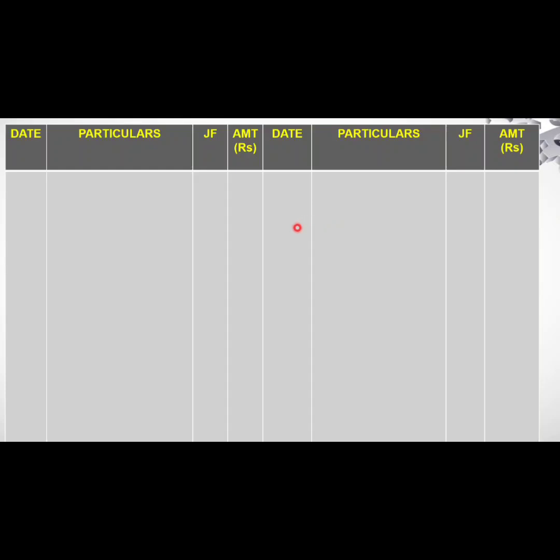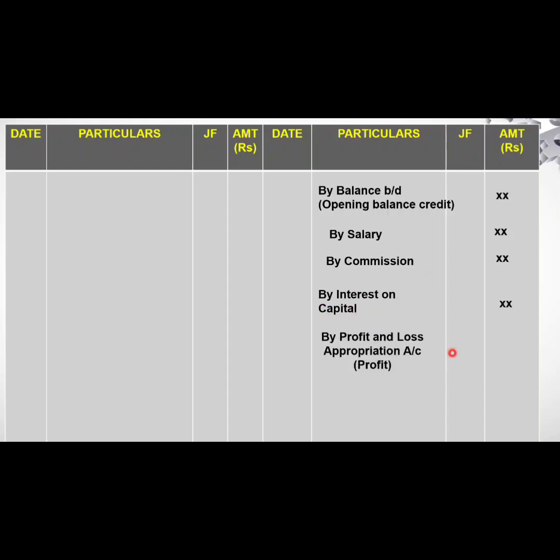The opening balance is to be brought down on the credit side. That is the capital of the partners which is brought down from the previous year. Next we record all the adjustments also in the same account. Salary will be recorded on the credit side. Then we record the commission. Then we record interest on capital on the credit side. Then we record the profits which have to be distributed to the partners on the credit side.